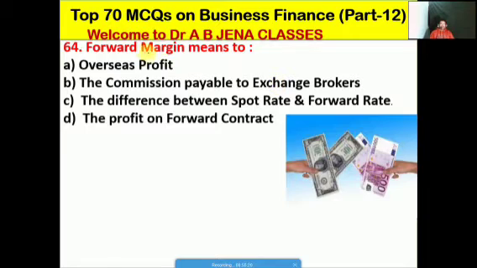So next one we will see: what does forward margin mean? A, the overseas profit; B, the commission payable to exchange broker; C, the difference between spot rate and forward rate; D, the profit on forward contract. No doubt friends, so C is the right option for this MCQ. Vital MCQ. Forward margin means the difference between spot rate and forward rate. Forward margin is equal to spot rate minus forward rate.